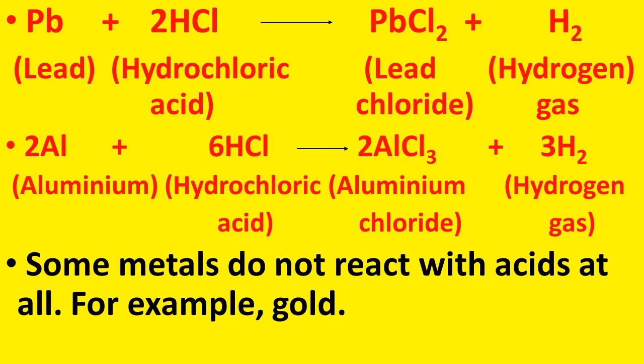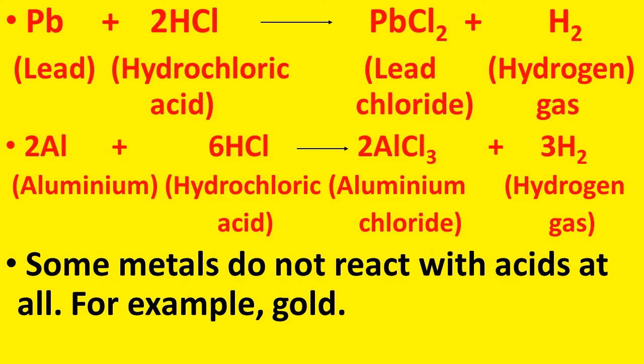Similarly, if we take aluminium and react with HCl, that is hydrochloric acid, we get aluminium chloride and hydrogen gas is released. So, how can we represent that using a chemical equation? 2Al plus 6HCl gives 2AlCl3 plus 3H2.